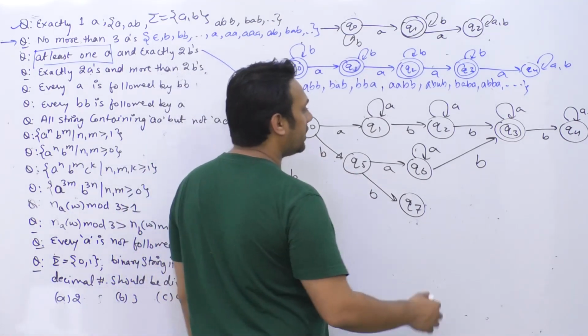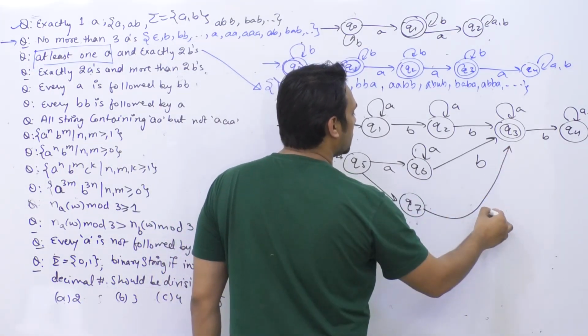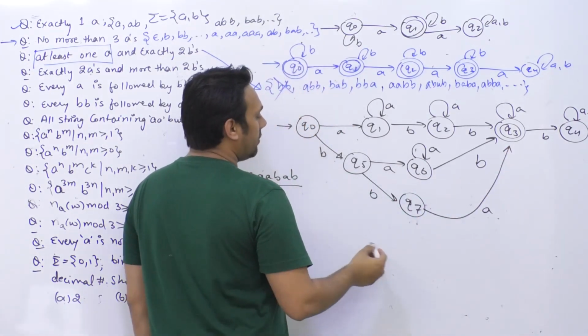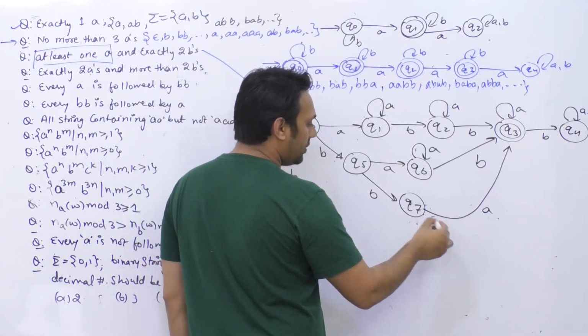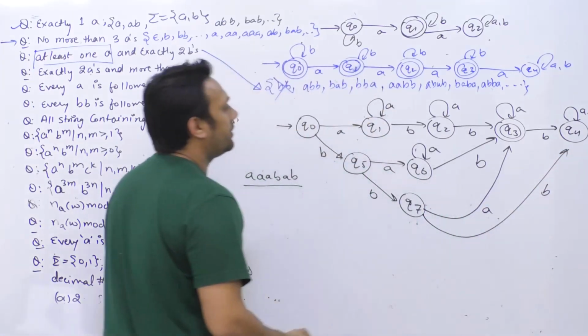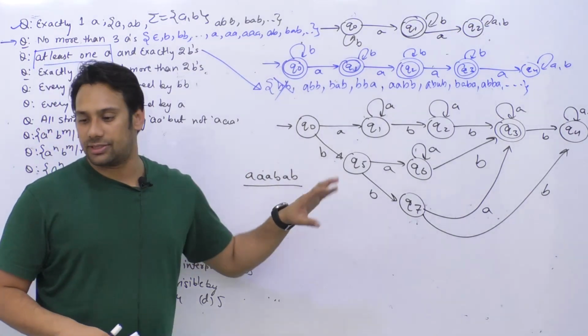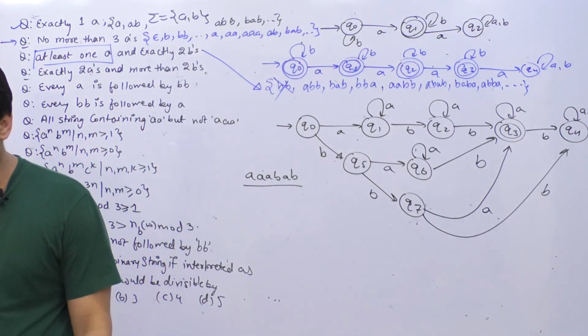So here if we get at least 1A, then I can go to this state. Okay. But if I get one more B, then I should not accept it. Okay. Now think about it. What we are trying to achieve here. Is it correct? Just have a look at it and tell me, is it correct?